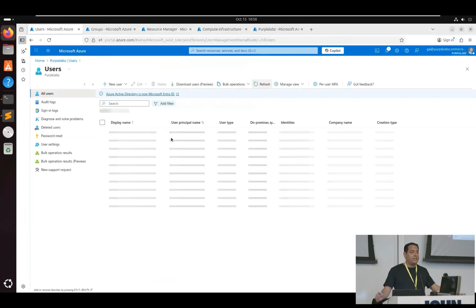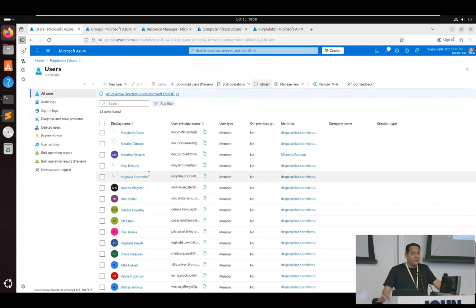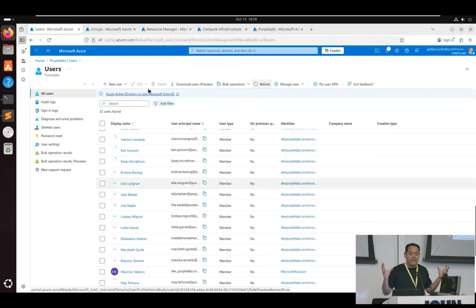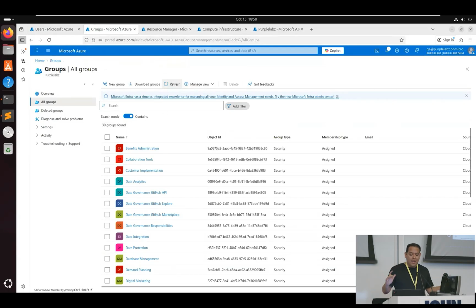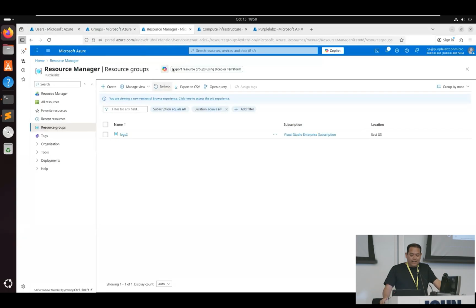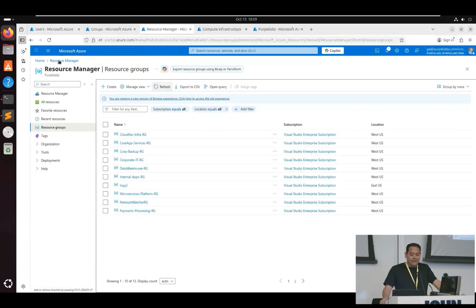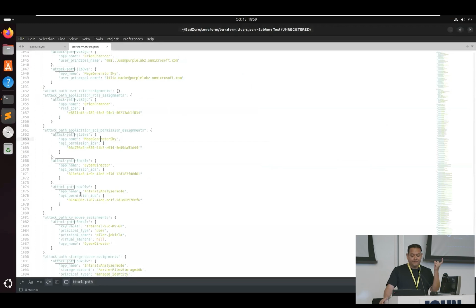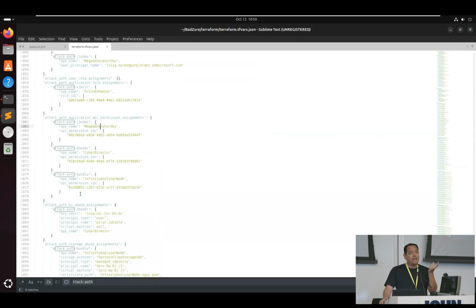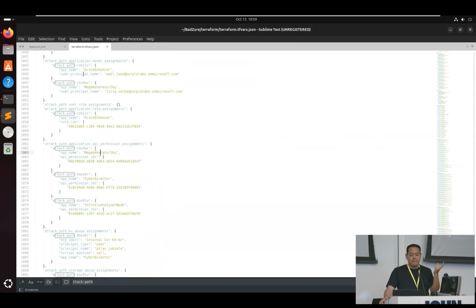And we inspect our tenant. Now we see it's populated with these 50 users, randomly created identities. It has groups, it has entitlements, it has permissions, all the fun stuff. But now let's take a look at a couple of those attack paths that were created with Batcher. So if we go back to the Terraform file that described everything that was going to be created, we can actually see that each attack path has an ID. So we can inspect those attack paths that we just created with Batcher.